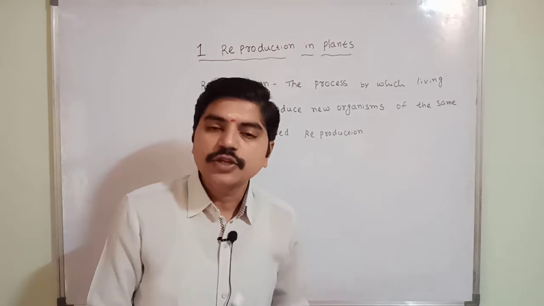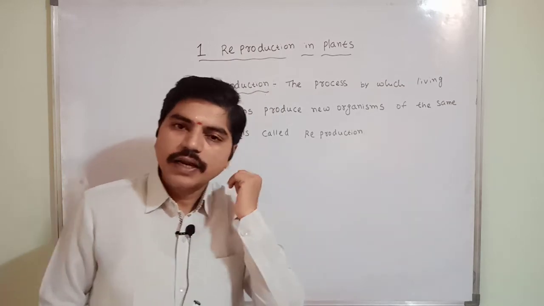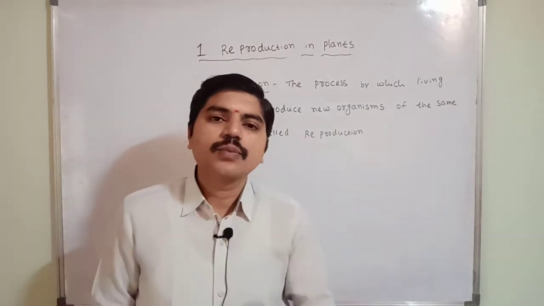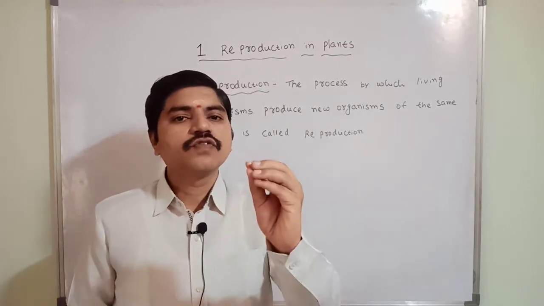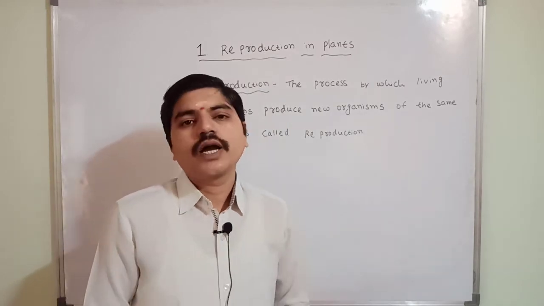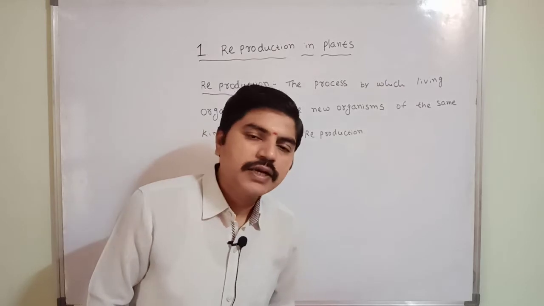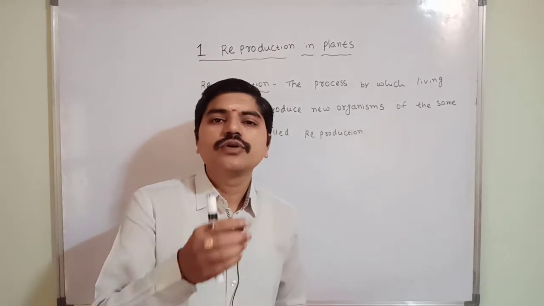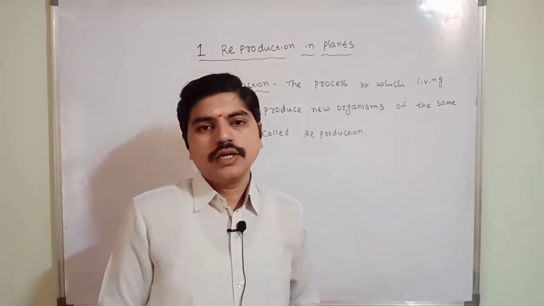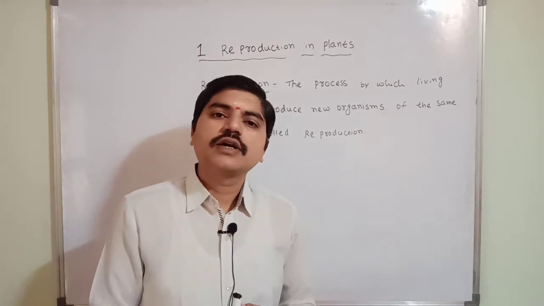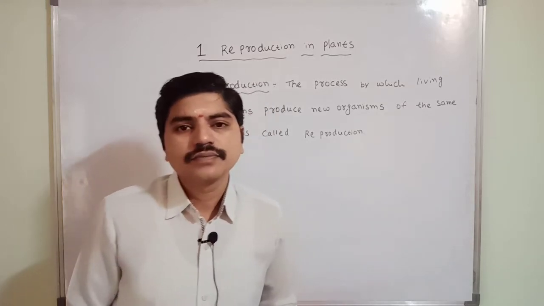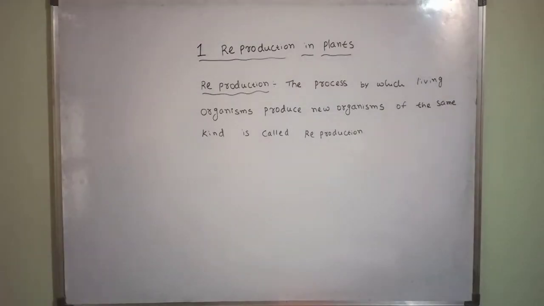For example, I am going to keep one fruit plant like a mango. Mango is one of the fruits. The plant seed is there. The seed we are going to keep inside the soil. Then the mango will come. So mango, correct or not?